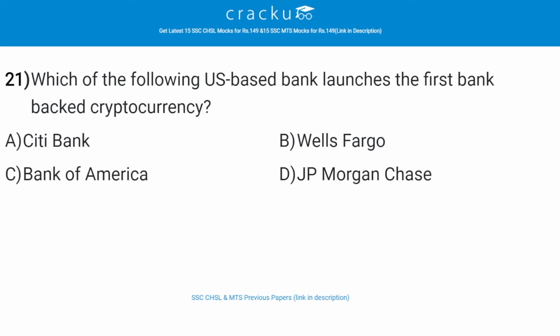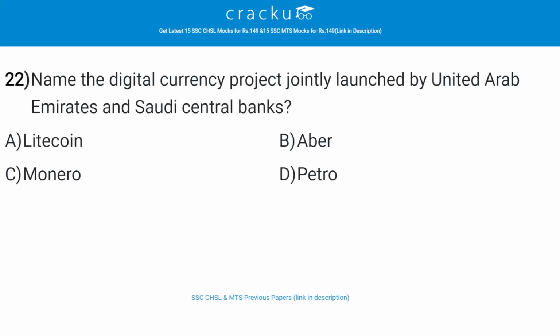Which of the following US based bank launches the first bank backed cryptocurrency? The correct answer is D, that is JP Morgan Chase. So, JP Morgan Chase launches the first bank backed cryptocurrency. Name the digital currency project jointly launched by United Arab Emirates and Saudi Central Banks. The correct answer is B, that is Aber.